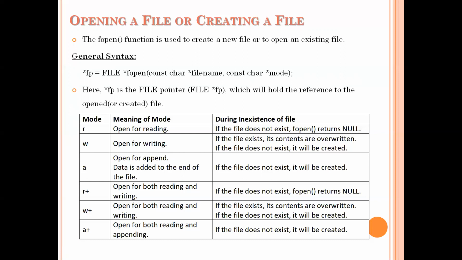If it exists, it will open that file, but before that, all the contents in the file will be overwritten and it will be open for us for writing purposes. If the file is not there in memory, then your fopen function will automatically create a file with that name and it will be opened for us for writing purposes. That is about write mode.